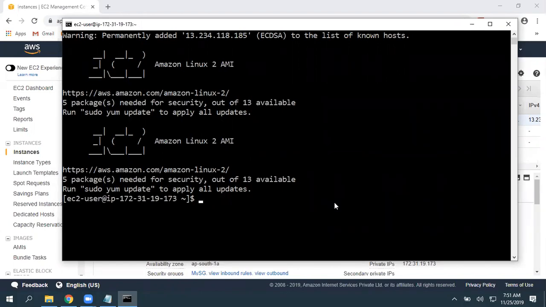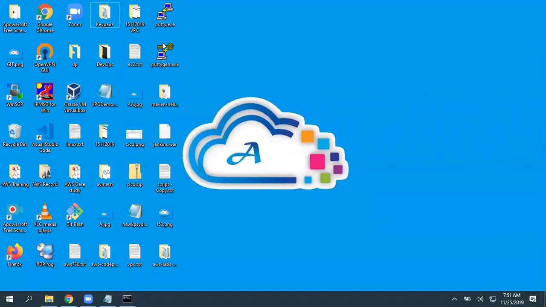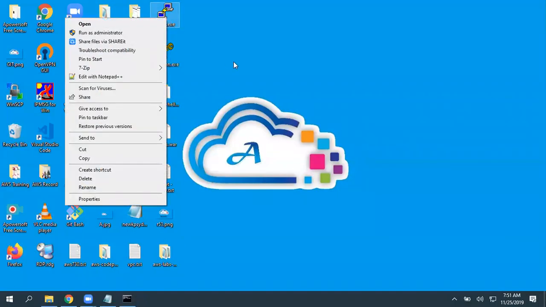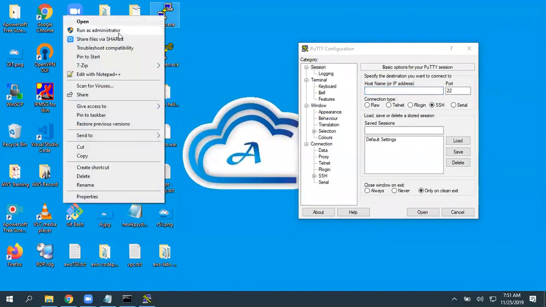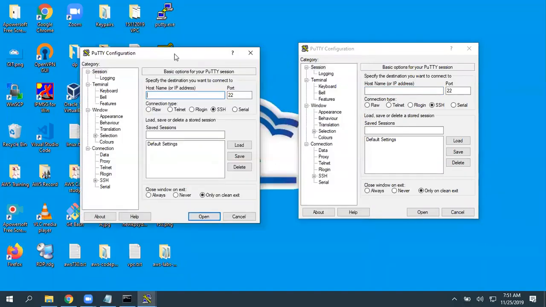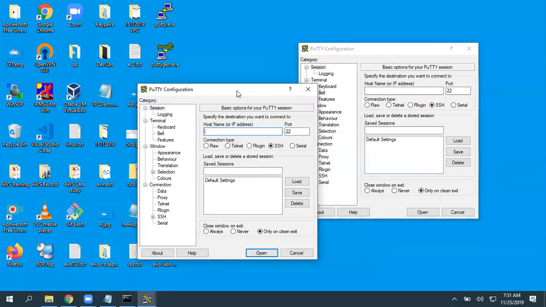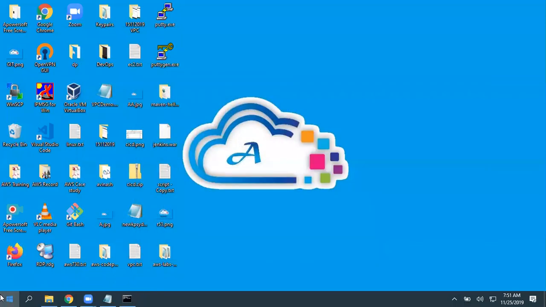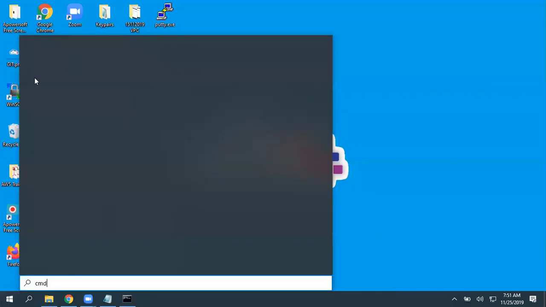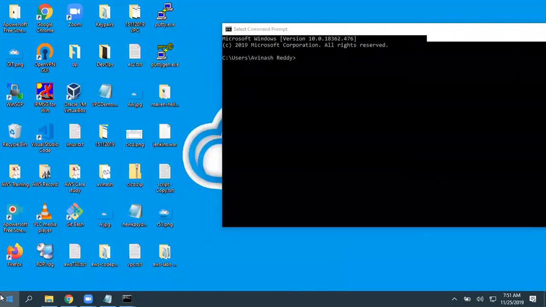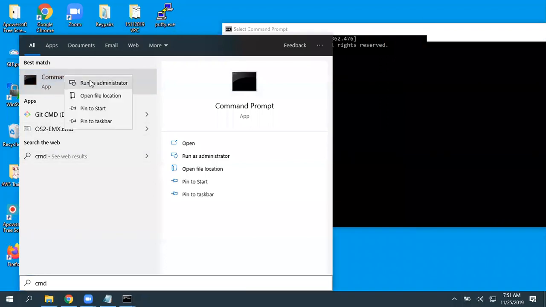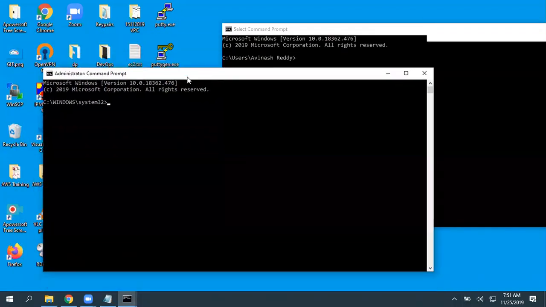We are going to have a file called sudoers where this user entry is going to be available. So forget about that. Simple. Take any Windows application, we have multiple options, right? For example, I can open this PuTTY, one method. I can even right click and run as administrator. What is the real difference between these two? Not only this, we have the CMD command. I can just go and open this command prompt, and the same thing, I can right click CMD and run as administrator. What is the real difference between these?